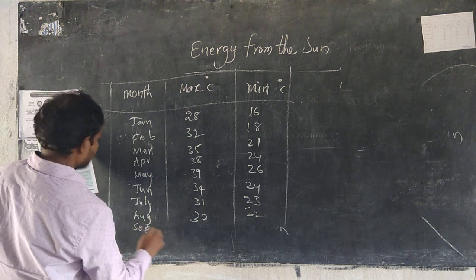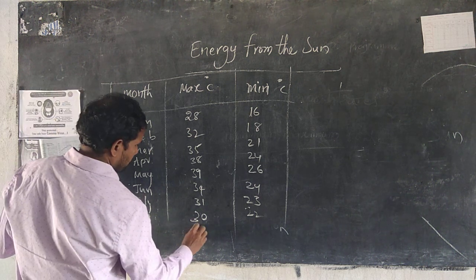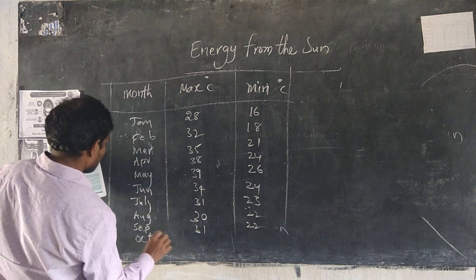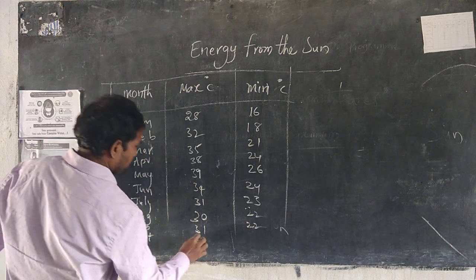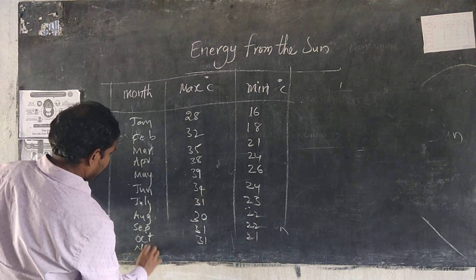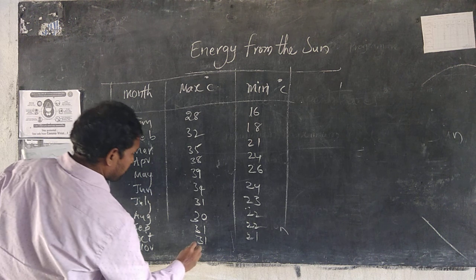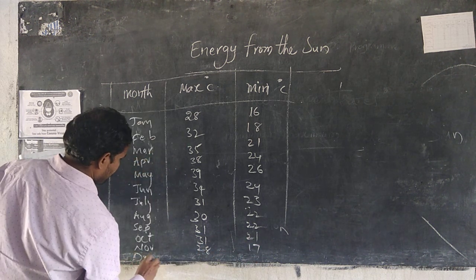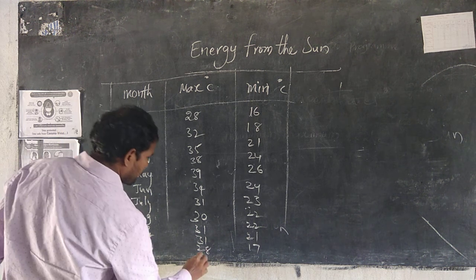September 31, 22. October 31, 22. November 28, 17. December 28, 15.